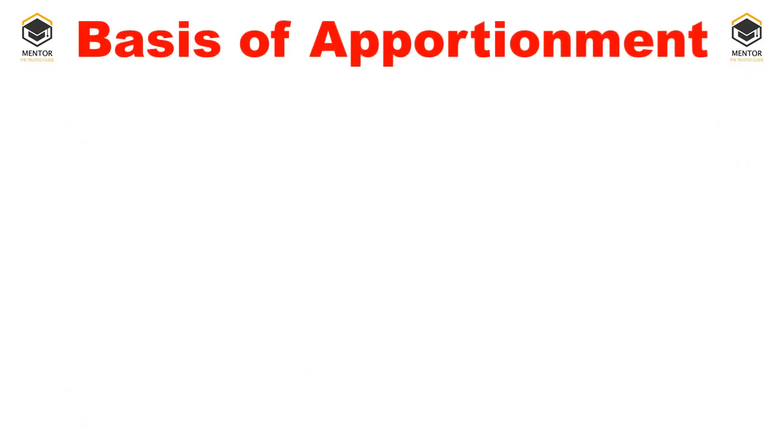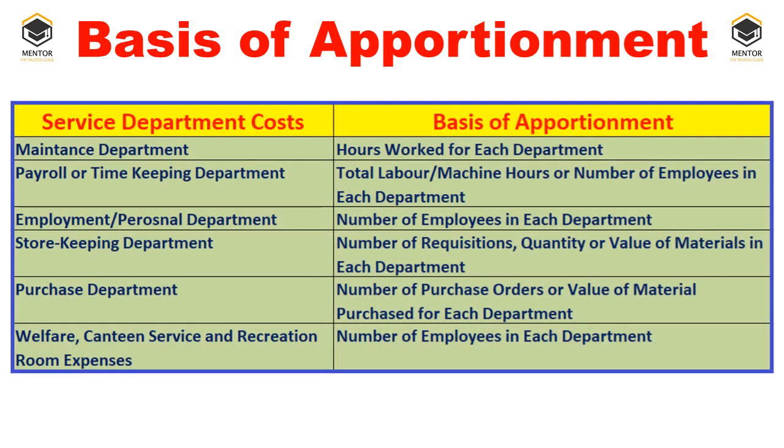So here in this presentation, we'll understand the basis of apportionment. What is the basis of apportionment? The same thing which we already discussed in primary distribution also: a suitable and appropriate basis. When you talk about the basis of apportionment for the service department cost, on what basis do we need to divide that expenditure? One of the service departments is the maintenance department. How to divide that expenditure of the maintenance department on production departments?